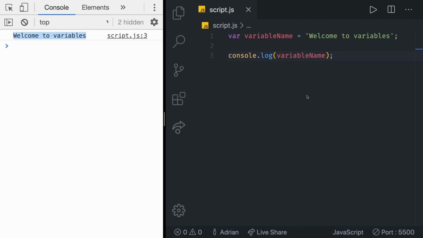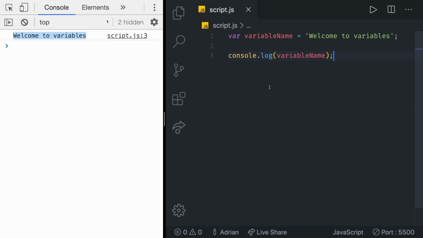In earlier versions of JavaScript, variables were solely declared using the var keyword, followed by the name of the variable and a semicolon. So let's see, var variable name equal sign, the value of the variable, and then the semicolon. This is how we would do it. After ES6, which is a newer version of JavaScript, we now have 2 new ways of declaring a variable. We can take a look at both of them one by one.